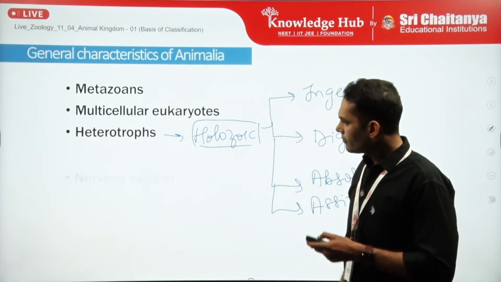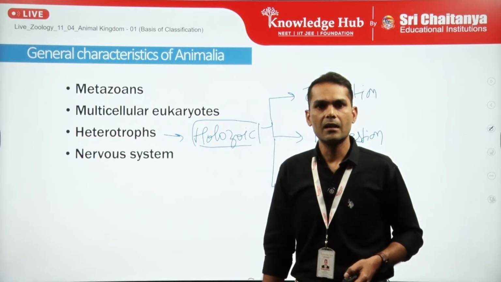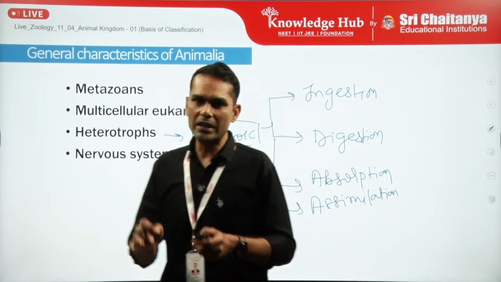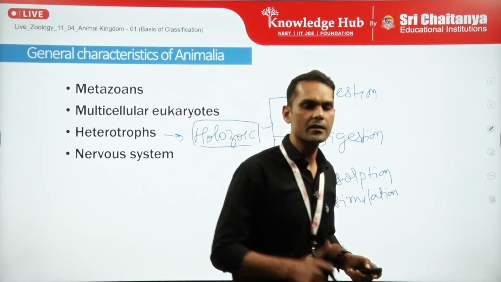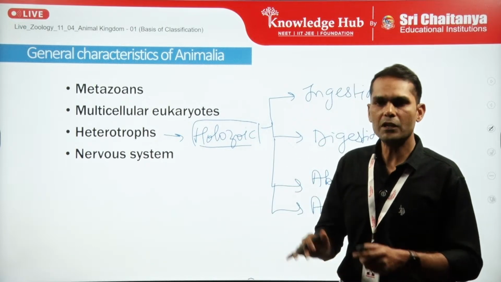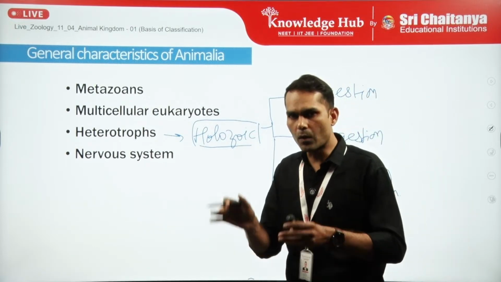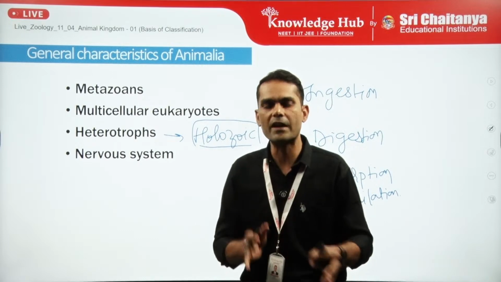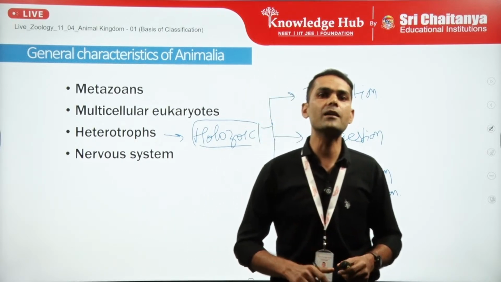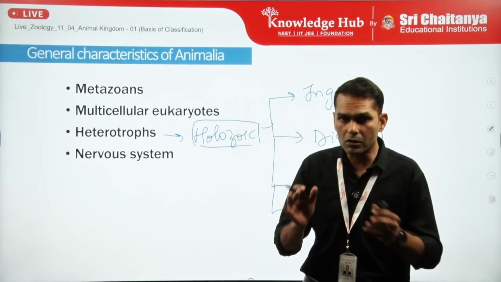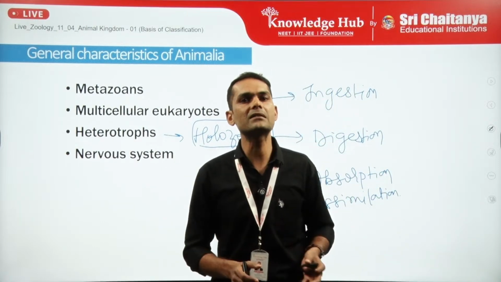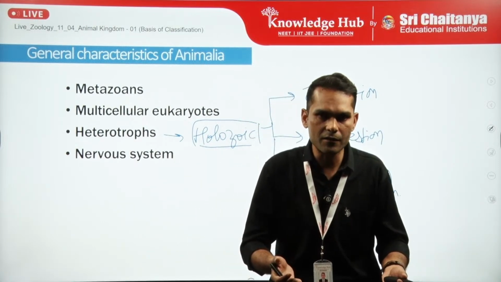The other characteristic which is very peculiar to animal classification is the nervous system. If we talk about the invertebrates, the lower category of animals, they do not have a very properly defined nervous system, although you will find examples with nerve net kind of structures.